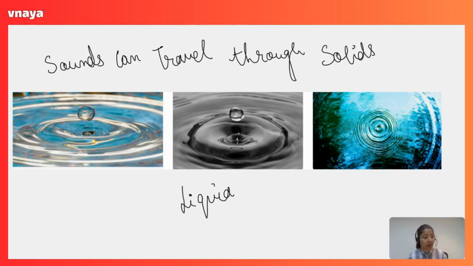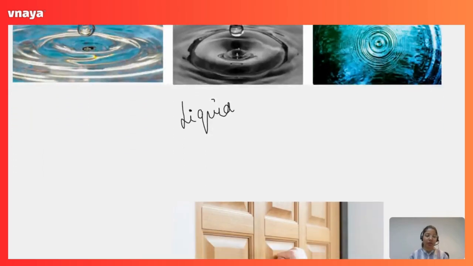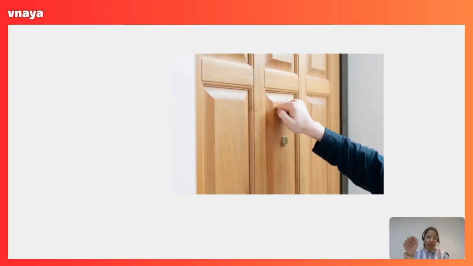Let's take one more example. Imagine we have a wooden door and you knock on it. That knock creates little vibrations in the wooden structure, and on the other side of the door you are able to hear that somebody is knocking on my door. I need to open it, I need to ask who is it.